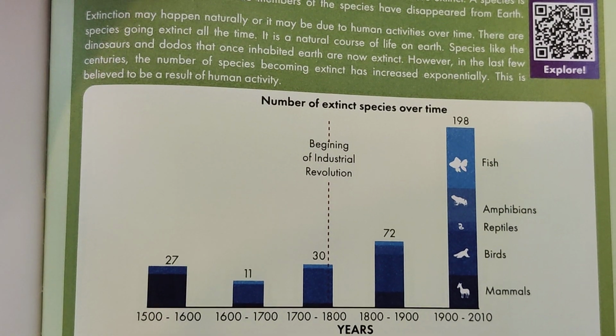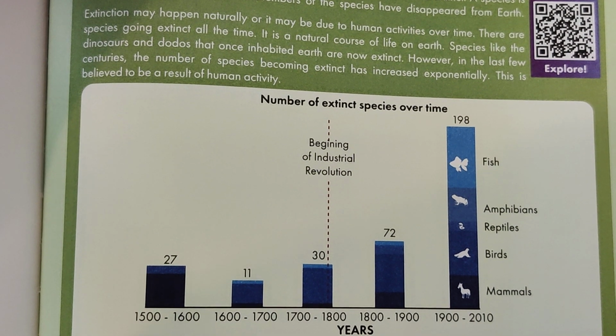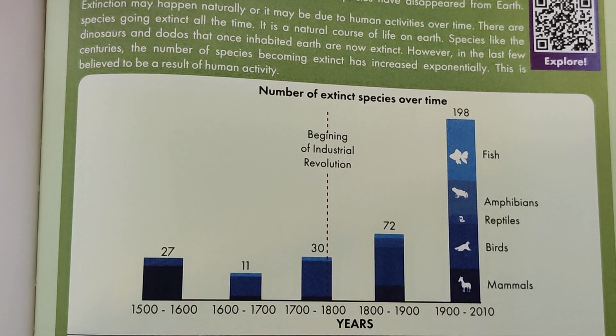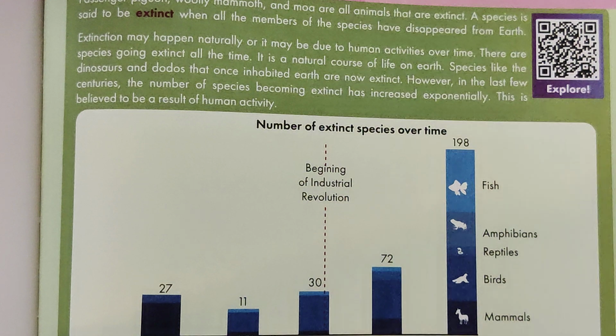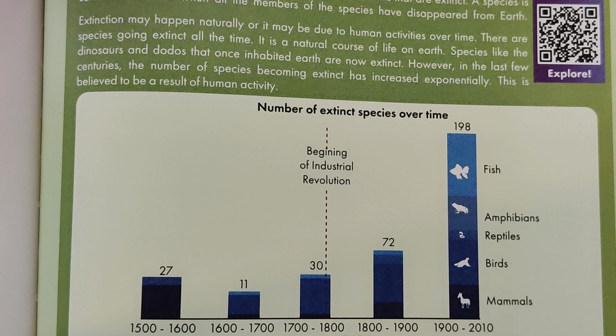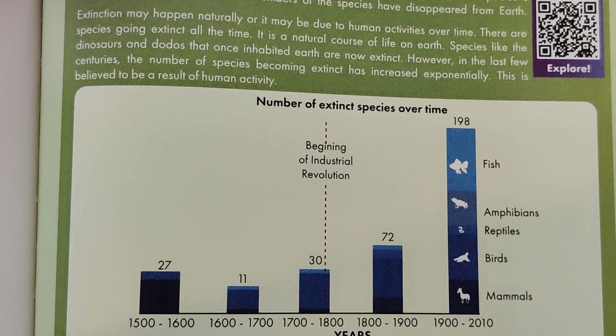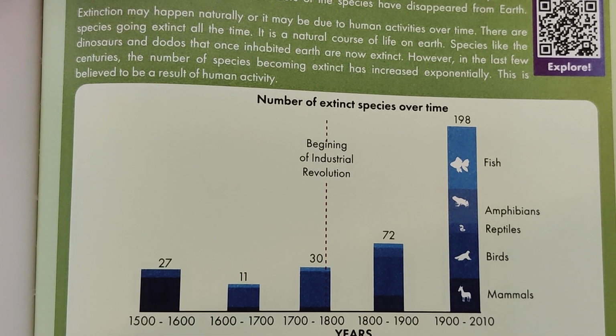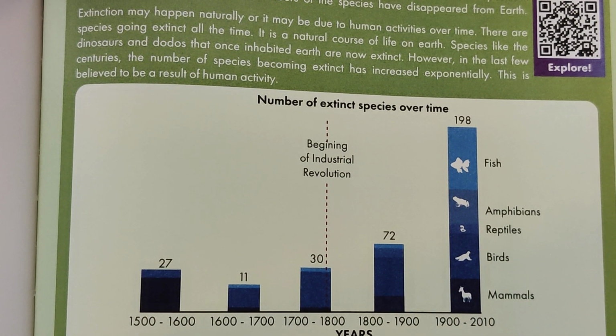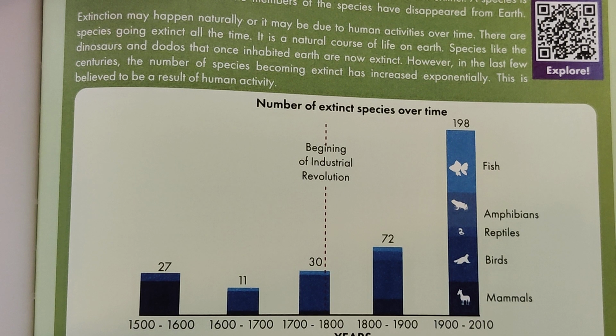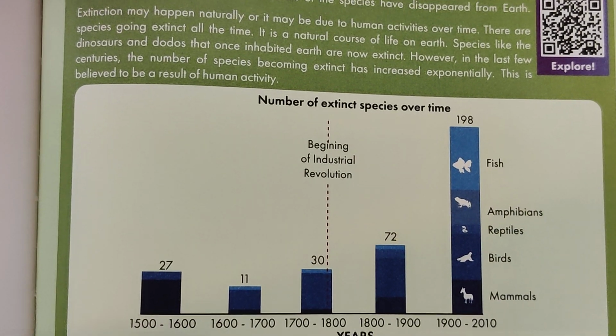And the natural cause of life: species like the dinosaurs and the dodos once inhabited Earth, and now they are not there anymore, or they are extinct. However, it is believed that because of human activities, they are said to be extinct.